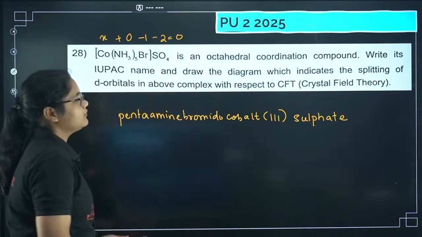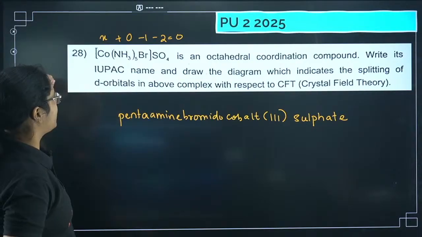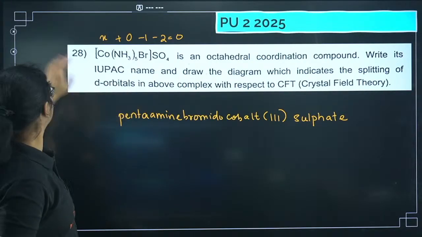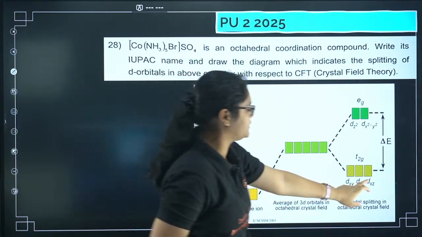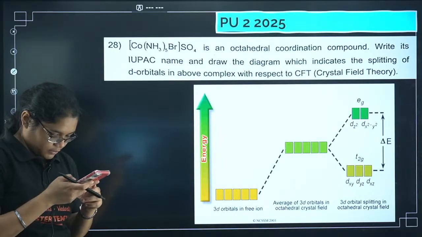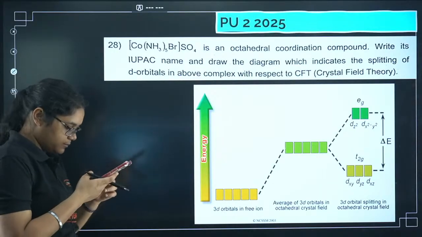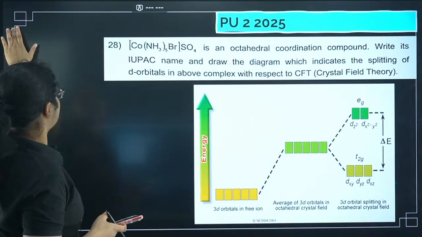Right. So now if you see here, this is the first part of the question. Next, when you draw the diagram for crystal field splitting in an octahedral complex, t2g will come here, eg will come here. Okay, Royson, yes, penta-amine, bromido, cobalt, that is correct. Yes, the charge will be 3.